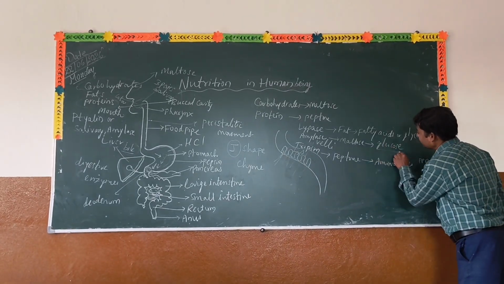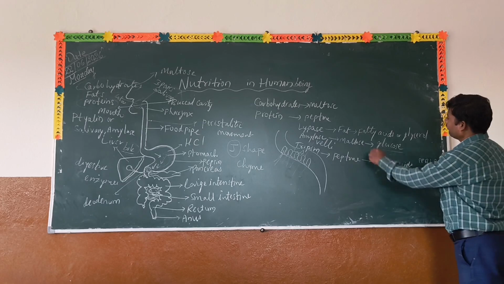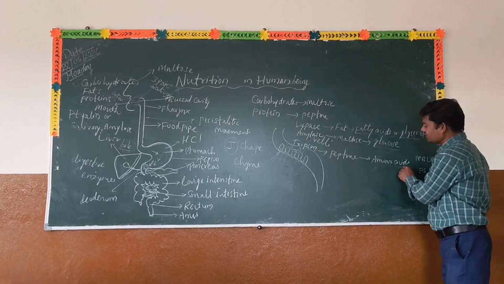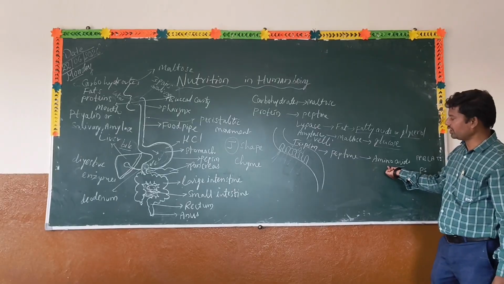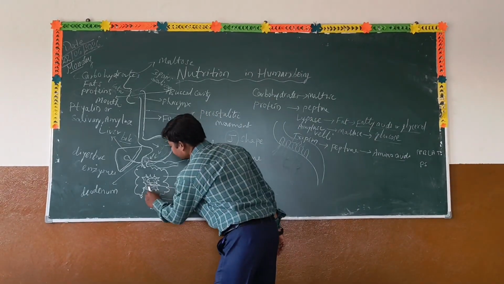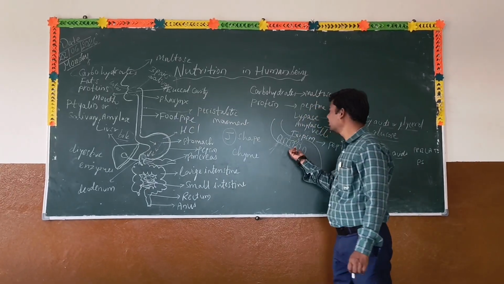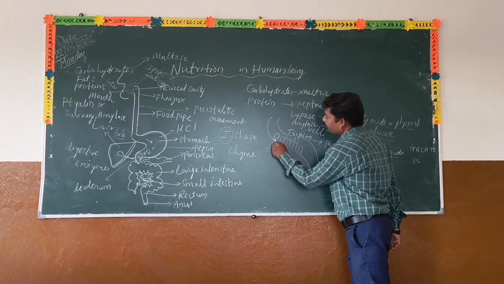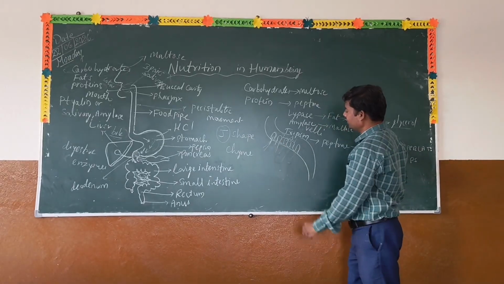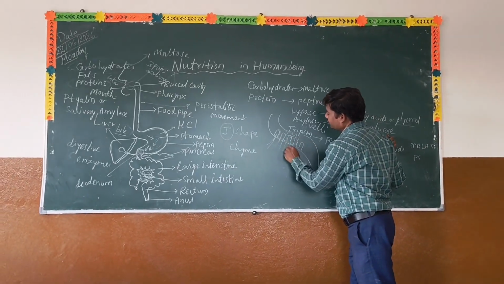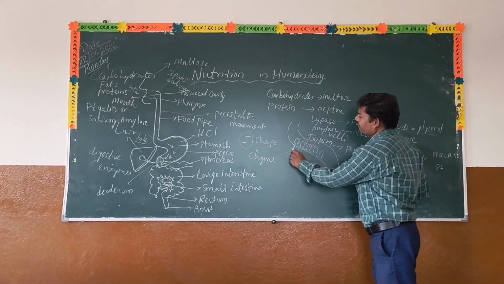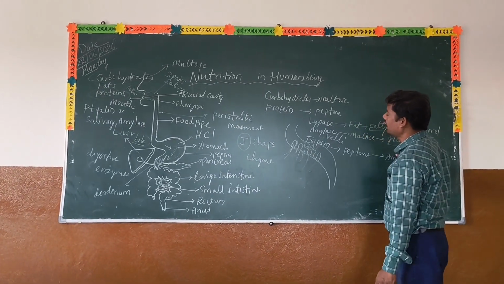Glucose is the simpler substance of carbohydrates. Fatty acids are the simpler substance of fats. Amino acids are the simpler substance of proteins. Now these three substances are completely digested in the small intestine. From here they are absorbed into the blood vessels. So this food material enters the blood vessels and lymph vessels and finally reaches the heart and various parts of the body.